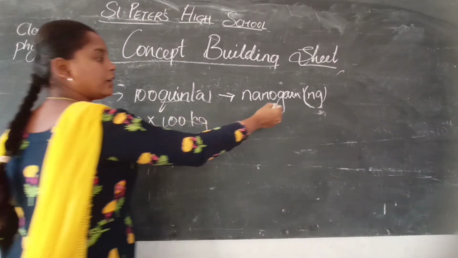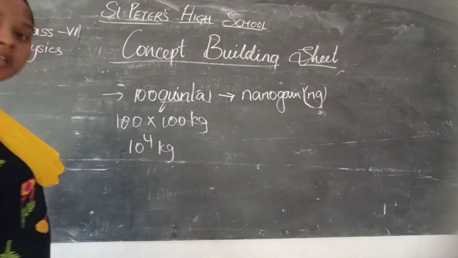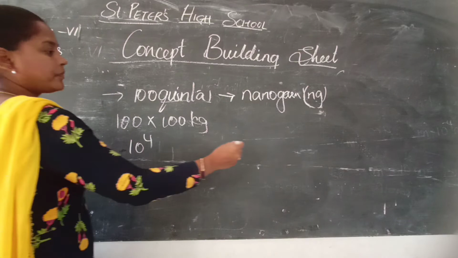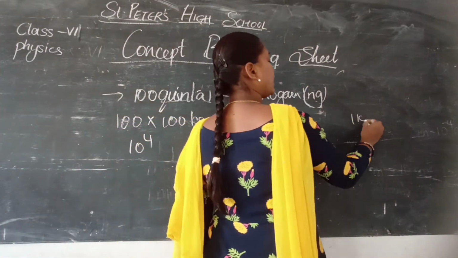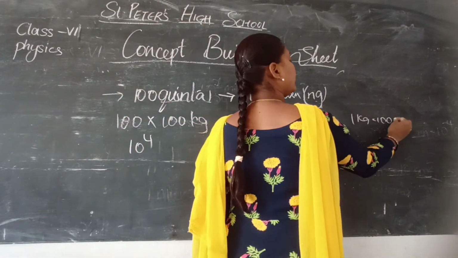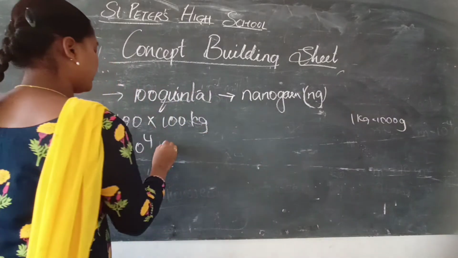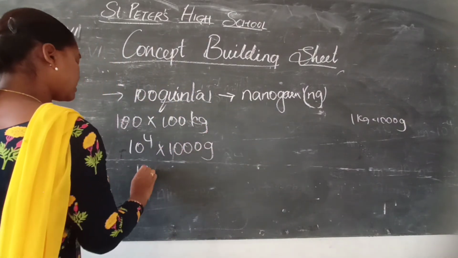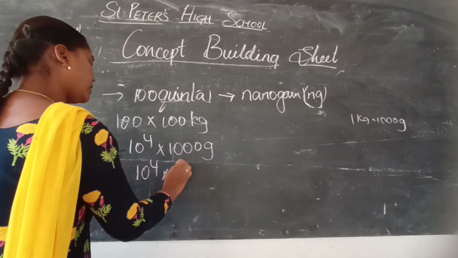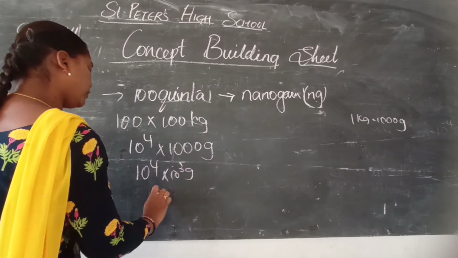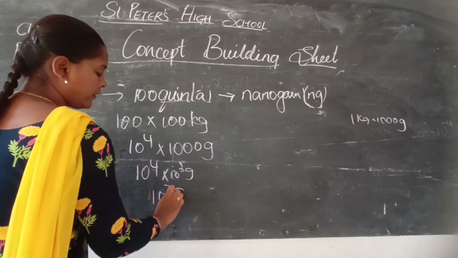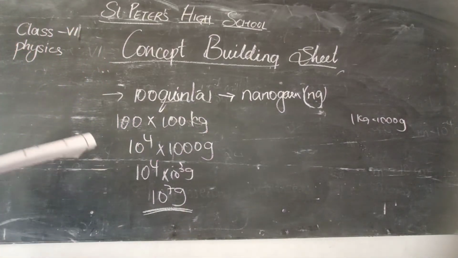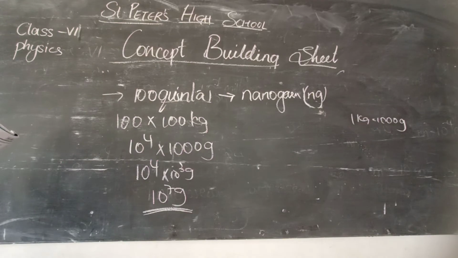But what they gave is grams, so let us take this in grams only. That means 1 kg is equal to how many grams? 1000 grams. It can be written as 10 to the power of 4 into 10 to the power of 3 grams. So it becomes 10 to the power of 7 grams. This is for the quintal, and nanogram we will see here.